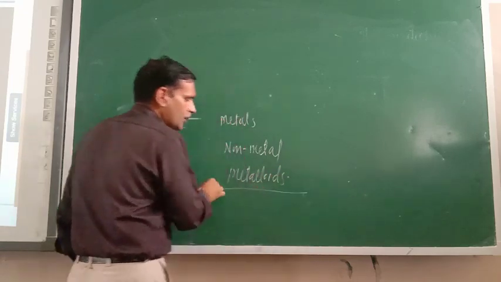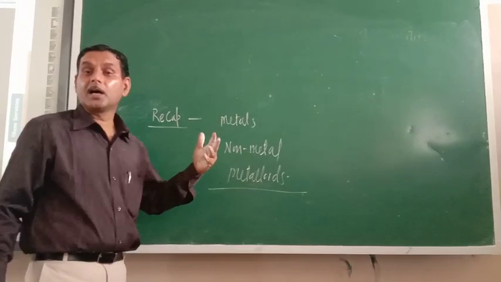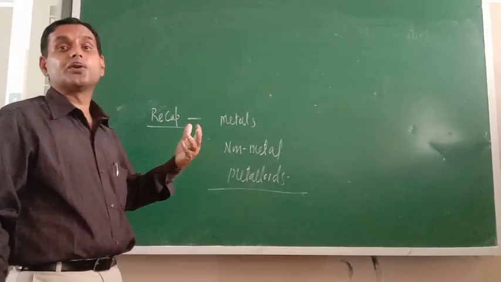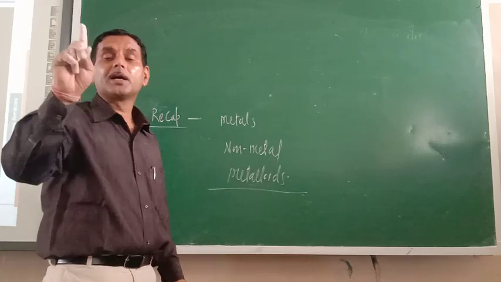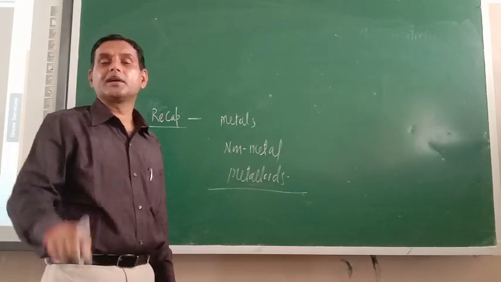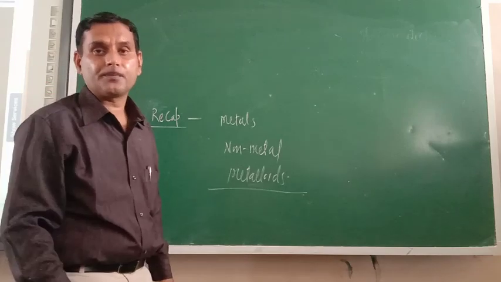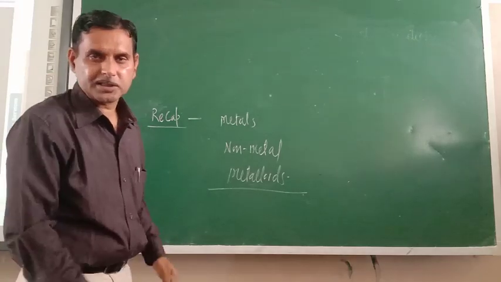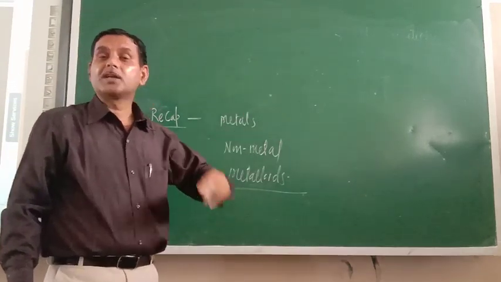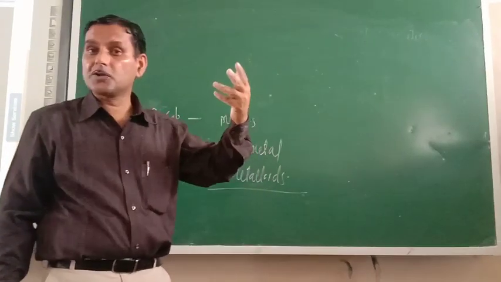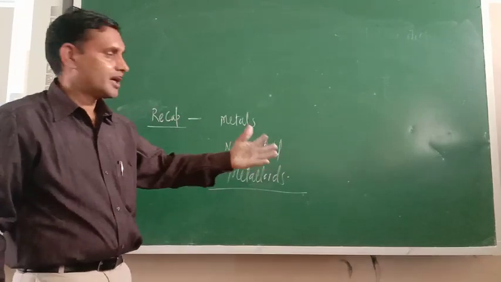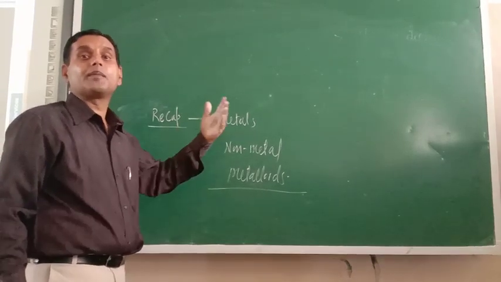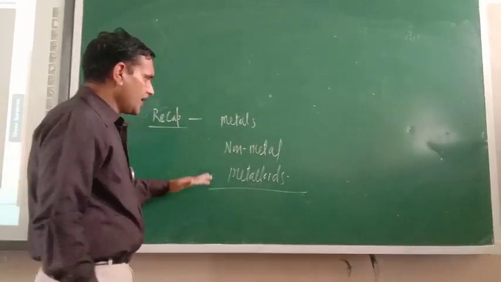And I have shown you one animation regarding the atom. And atom, as you know, is the building block of everything. That is why we should know about the atom. Always remember, an atom is a single individual entity, while a molecule is a collection of atoms. An element is made up of atoms, but a compound is made up of one kind of molecules. The compound I already taught you. The difference between elements and compounds I also taught you in the first video itself. So now today the types of elements are over, and some of the important points you have also noted down. So in this way today's video is over.